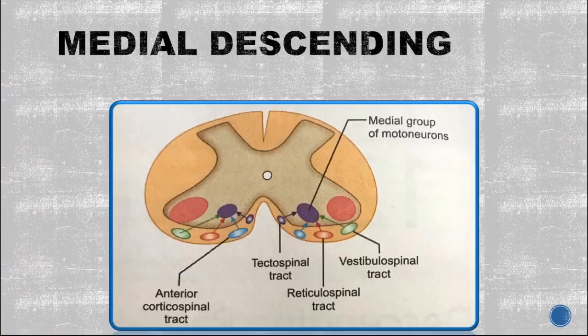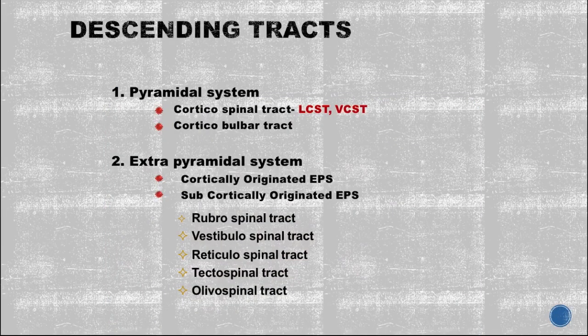Now, the medial descending corticospinal tract is the anterior or ventral corticospinal tract. And what about the pathways coming from the medial descending brainstem? Tectospinal, reticulospinal and vestibulospinal, right. So we can say these are the descending tracts.